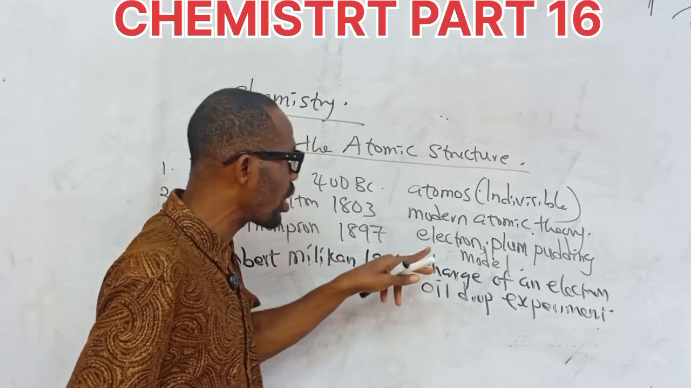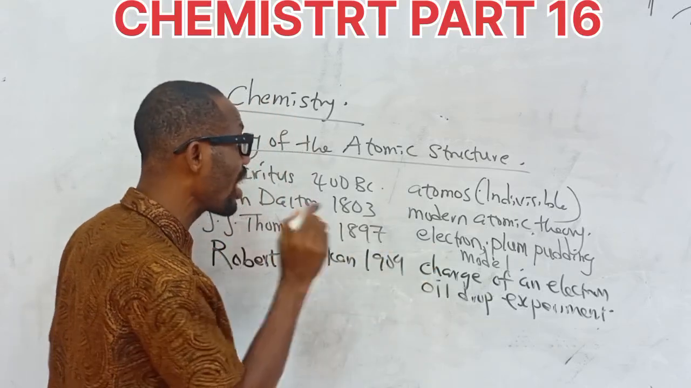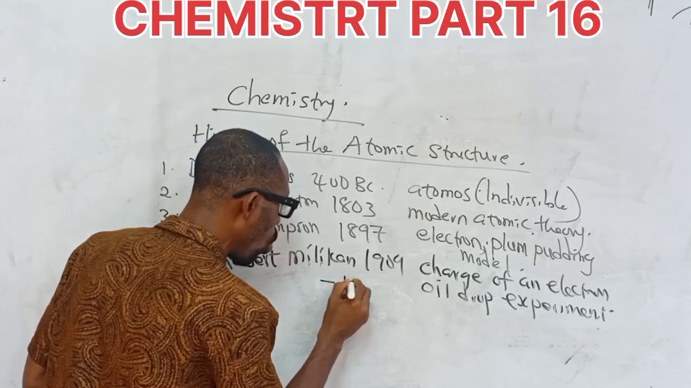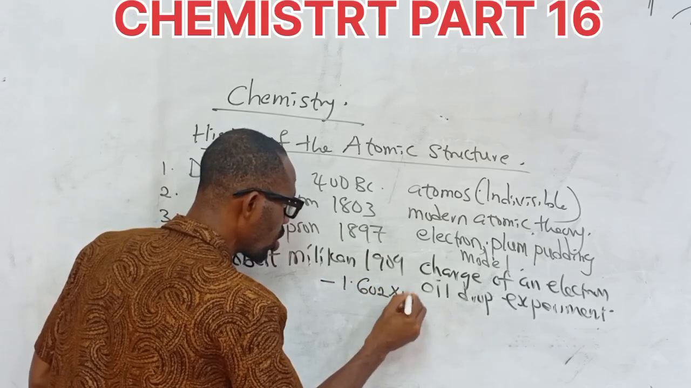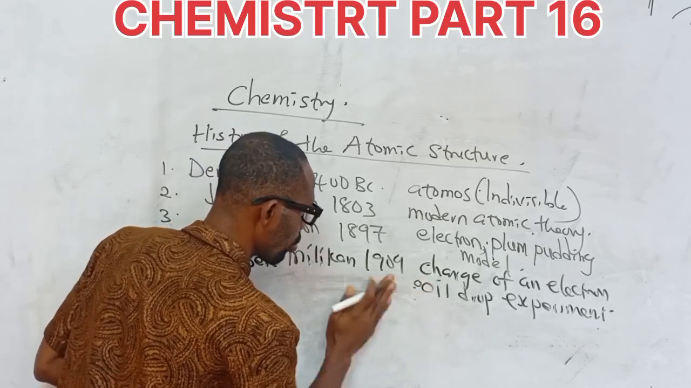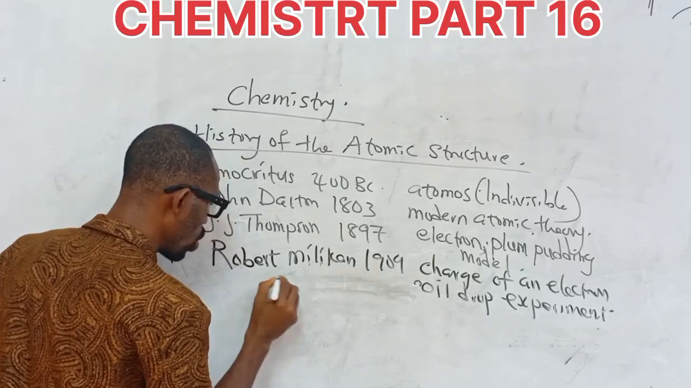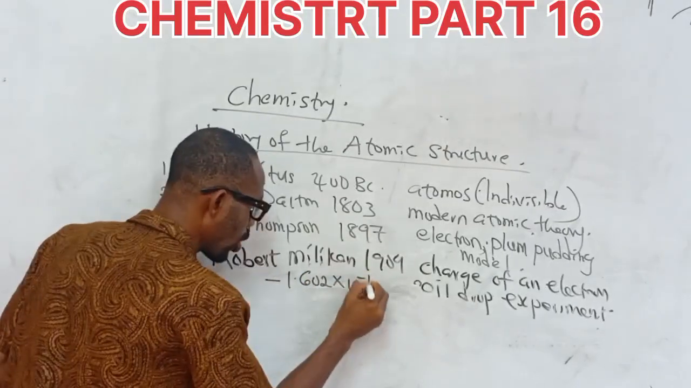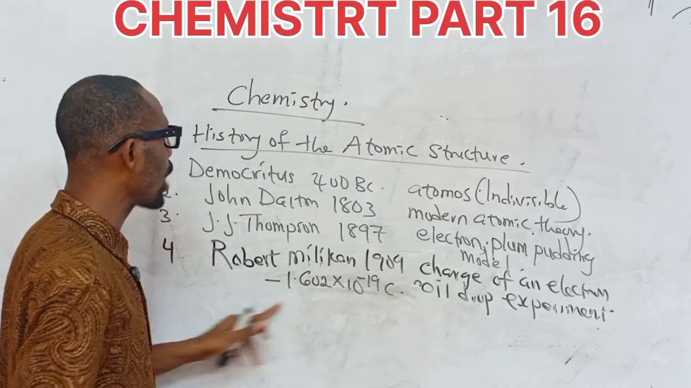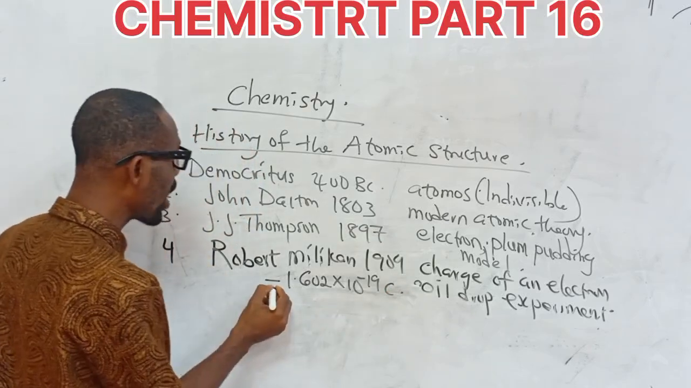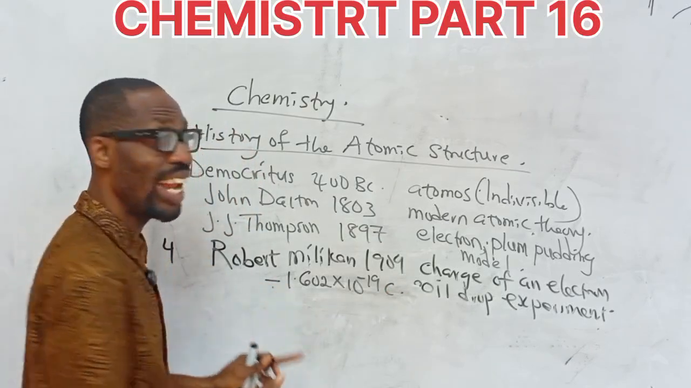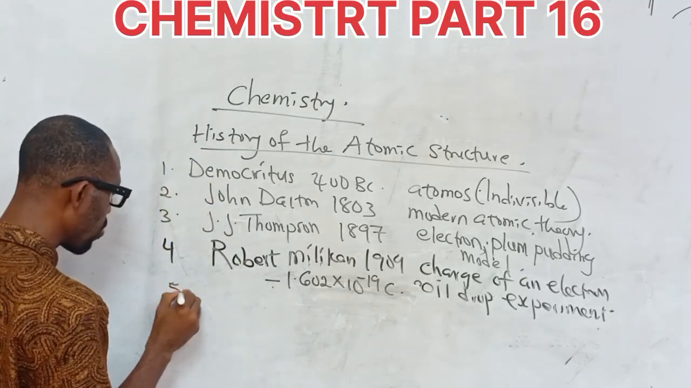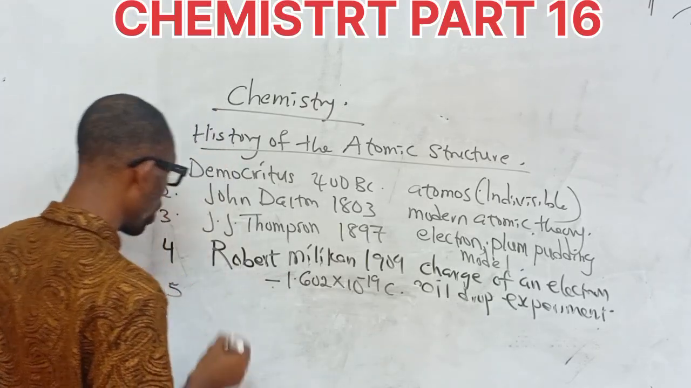But the one who discovered the electron was Thomson. And Millikan gave us the charge to be minus 1.602 times 10 to the power minus 19 coulomb. That was the charge he gave us. This minus sign you see is because the electron is negatively charged.